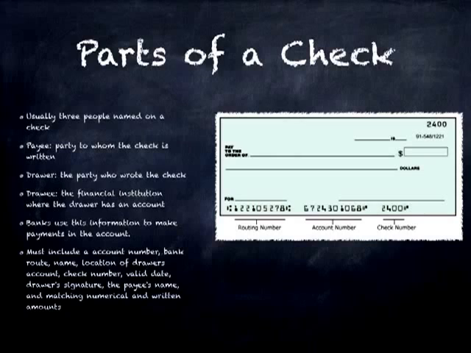A check must include an account number and a bank route number, which traces the check back to the account for which it was written. A check also includes the name and location of the drawer's bank, a check number, and security features. A check must also include a valid date, the drawer's signature, the payee's name, and the matching numerical and written amounts.